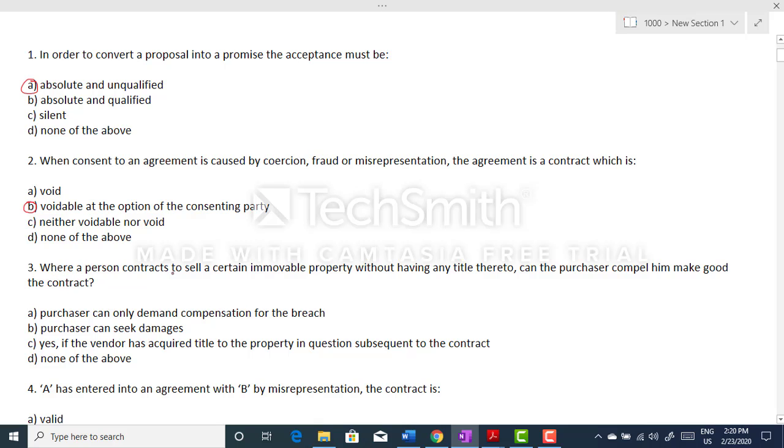Where a person contracts to sell a certain immovable property without having any title thereto, can the purchaser compel him to make good the contract? We have four options here, and the correct option is option C, that is yes, if the vendor has acquired title to the property in question subsequent to the contract. Let's move to next question.